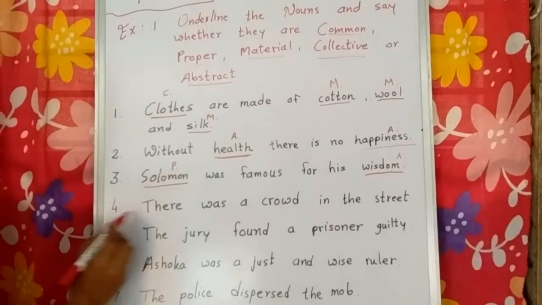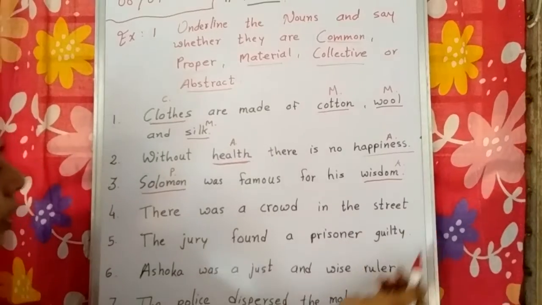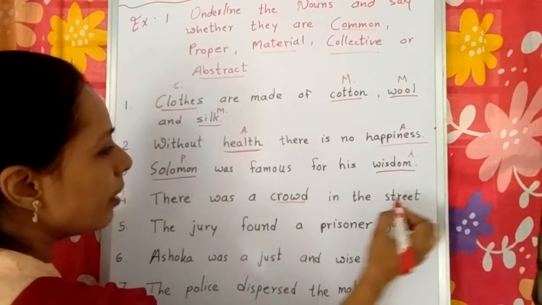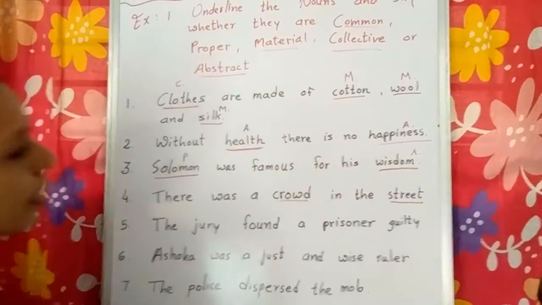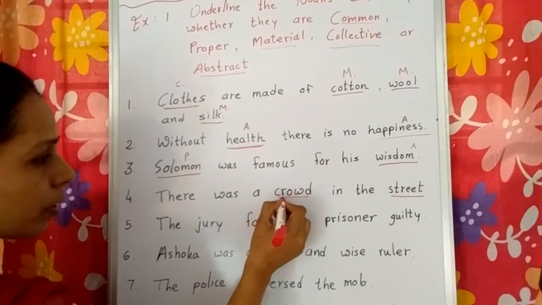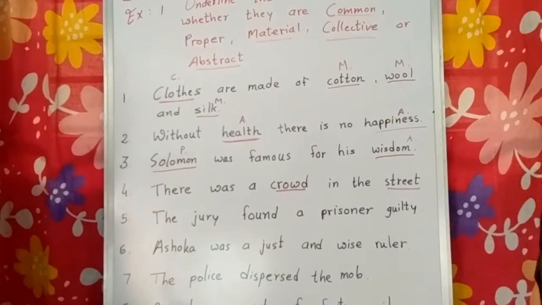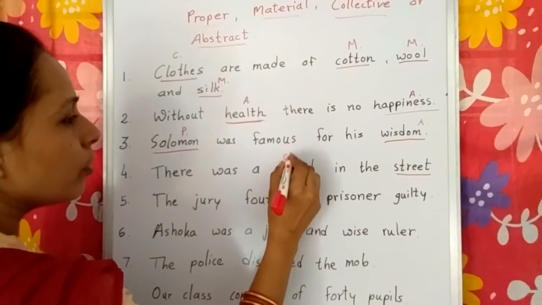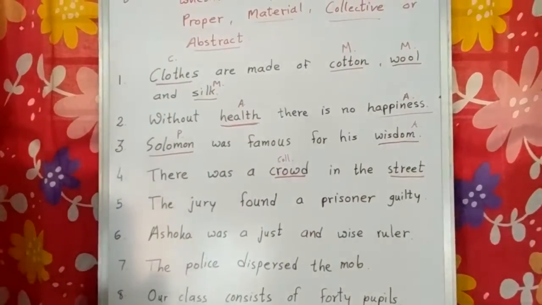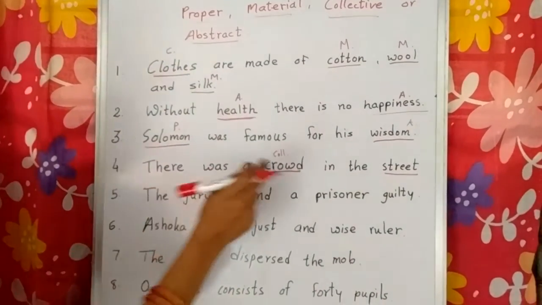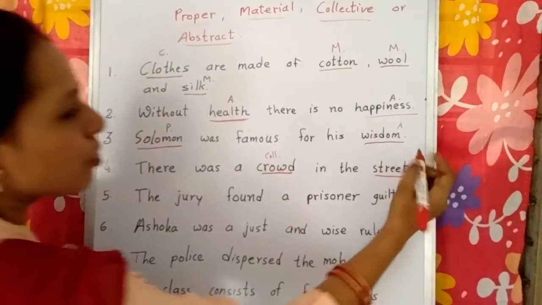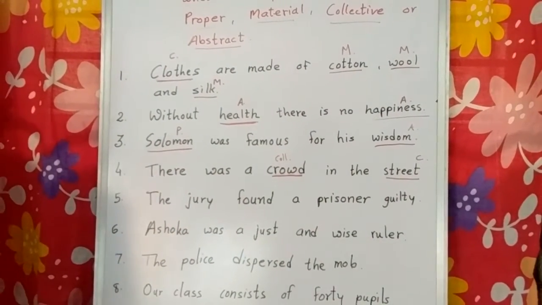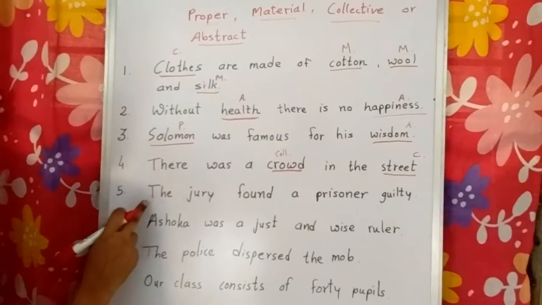Now fourth number: There was a crowd in the street. Here, which are the nouns? Crowd and street, right. Now crowd means a group of people, right? So it is a collective noun. When the noun represents a group, it is called a collective noun. And street is a common noun, which is commonly used for a person, place or thing, right?